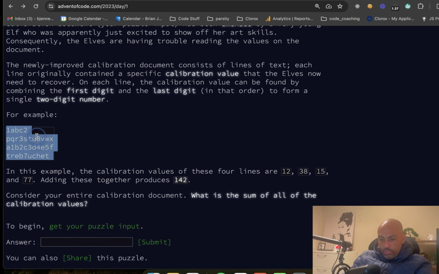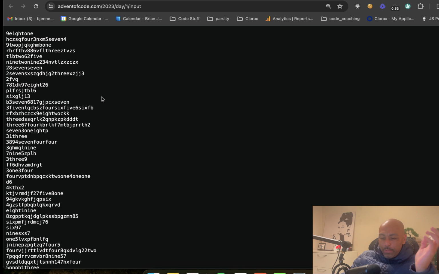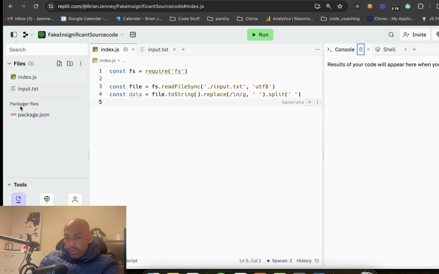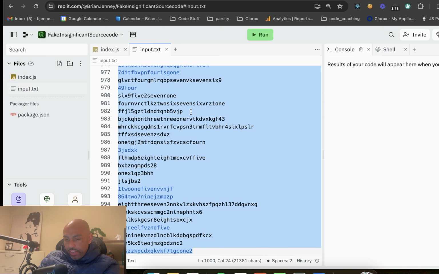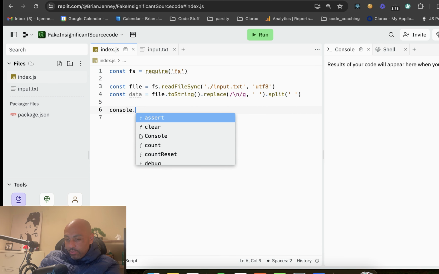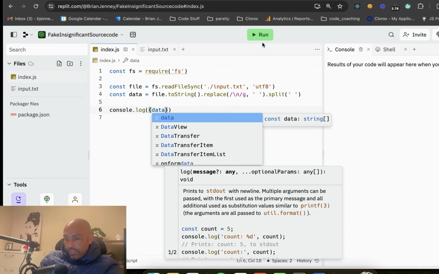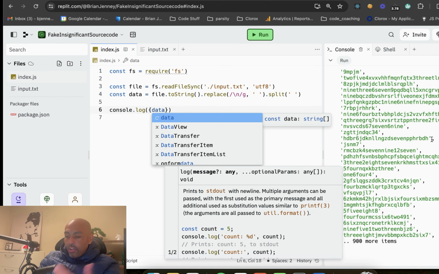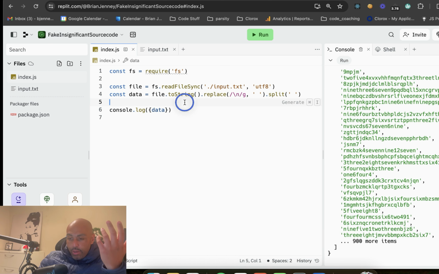So let's see how we do this. Here's the example, and we want to get the input. Where's the input? Get your puzzle input. Now the puzzle input they give you is a big block of text. So what I've done is I put this in an input.txt file, and then I use the file system just to read it and parse it into something we can actually use. So now we have something that looks like this. If I do console.log(data) and we run this, you'll see that the data is now something we can actually use. It's an array full of strings, and now we can mess around with it.